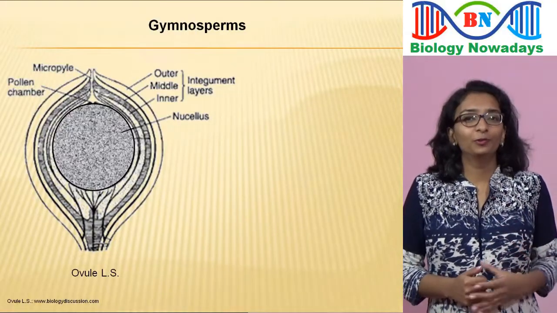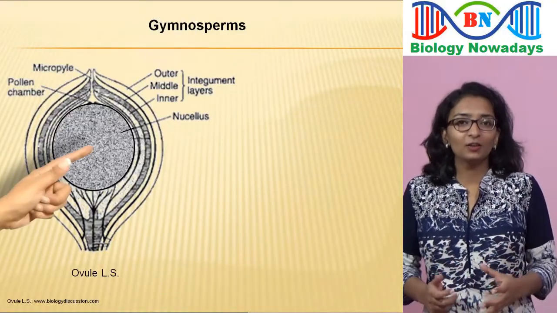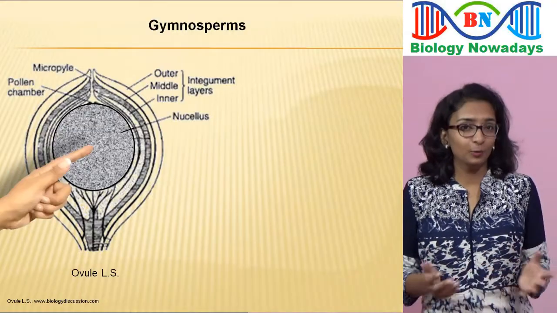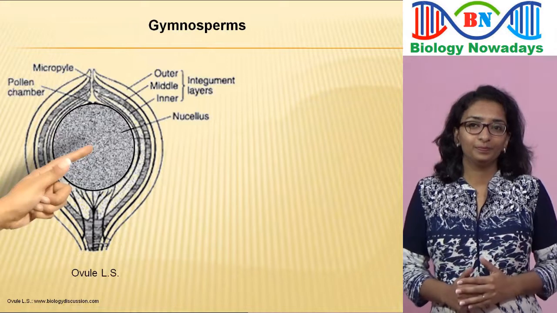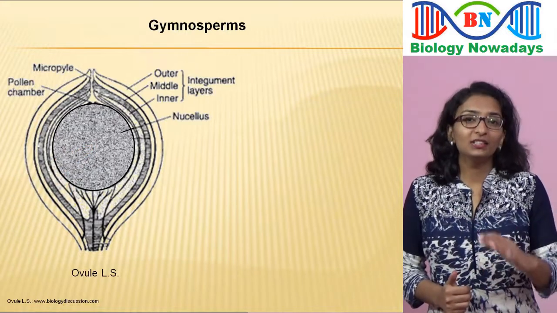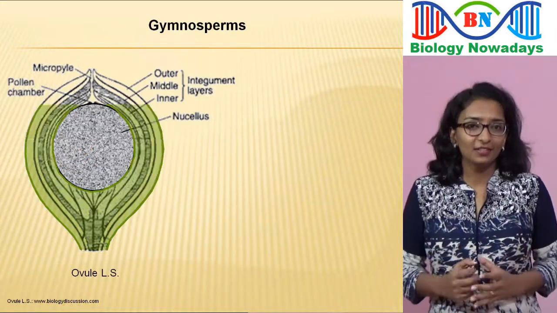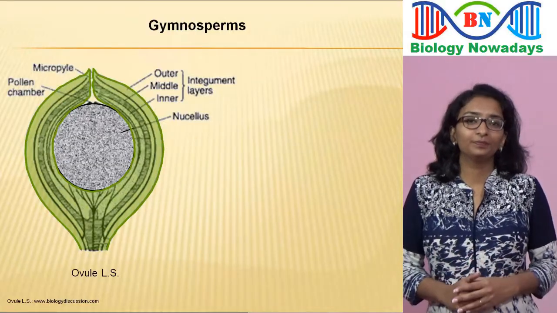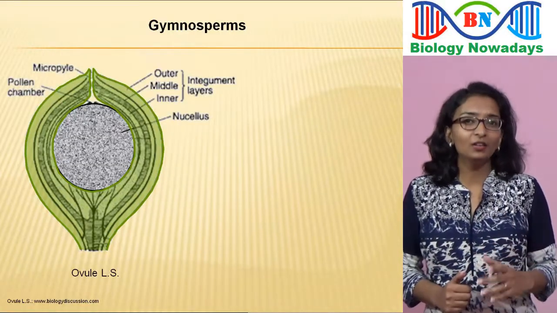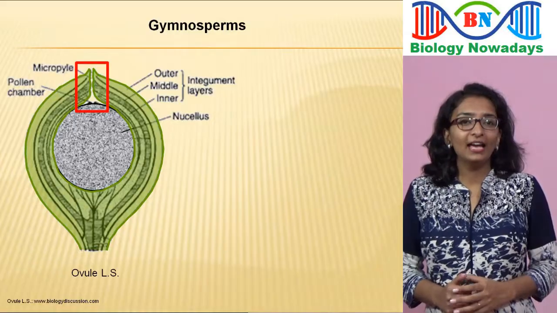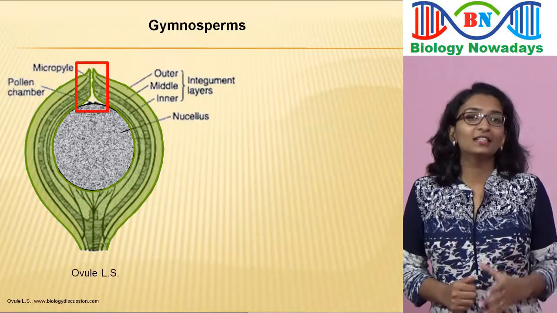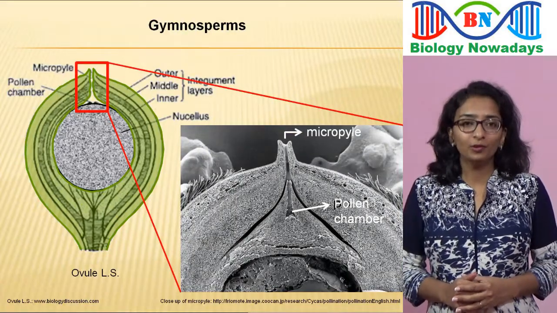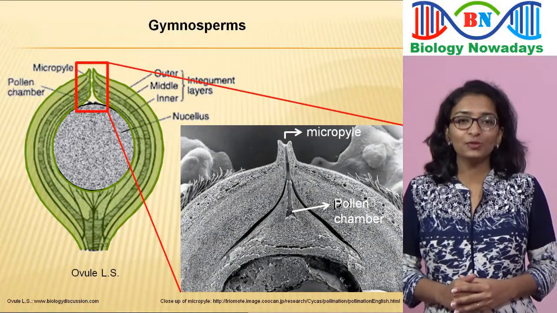The body of the ovule consisting of many cells is called nucellus. In other words, nucellus is the central part of an ovule. It is covered with 3 layers of protective layers called integuments. There is an opening called micropyle and a small chamber called the pollen chamber. Here is the close-up look of micropyle and pollen chamber. I will explain about these structures later.